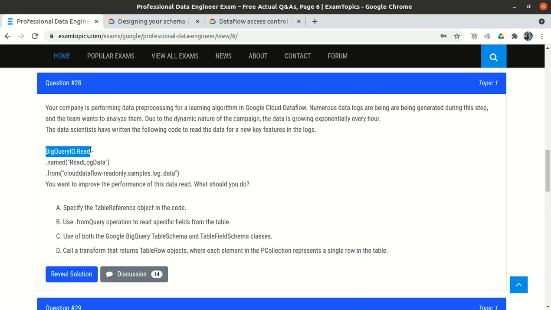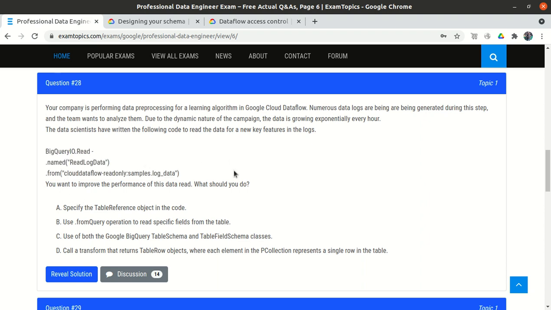So what is the query? BigQueryIO read. It means the data is in BigQuery, because after pre-processing, the data will be stored in BigQuery. They said: read the log data from the table name. That's it. So they are reading everything from BigQuery, but generally it is not recommended to read everything in BigQuery. It is recommended to read only those fields which are required.